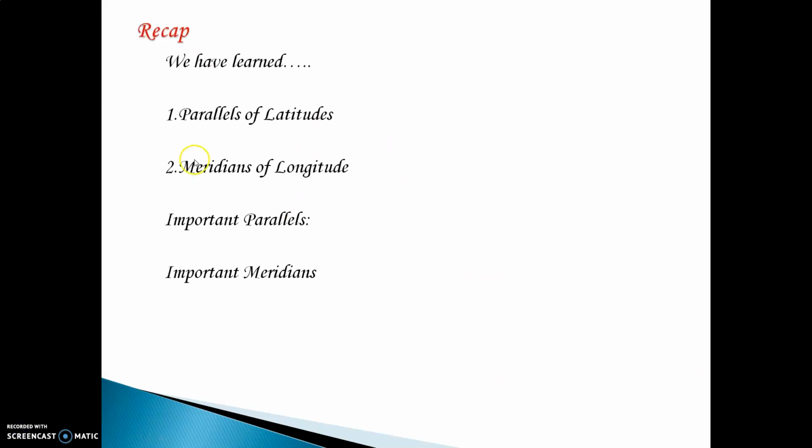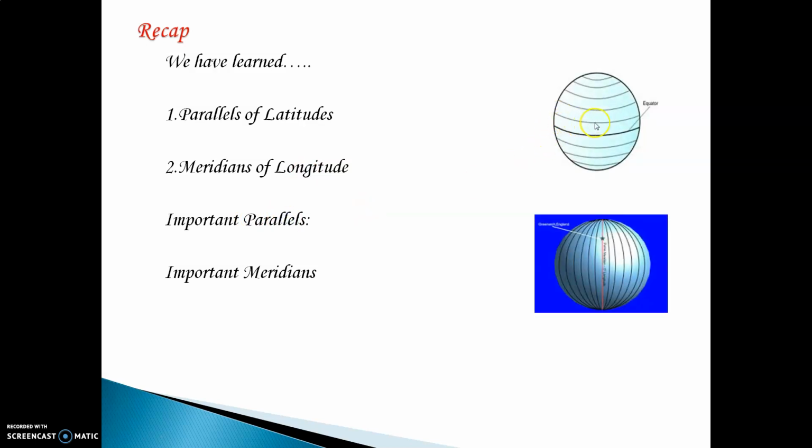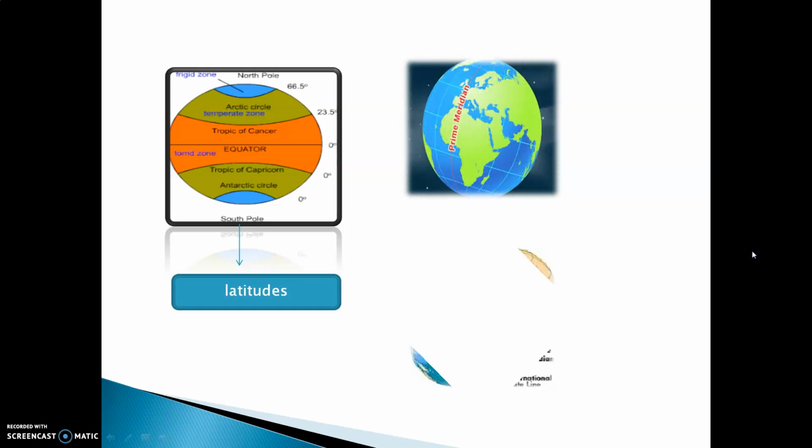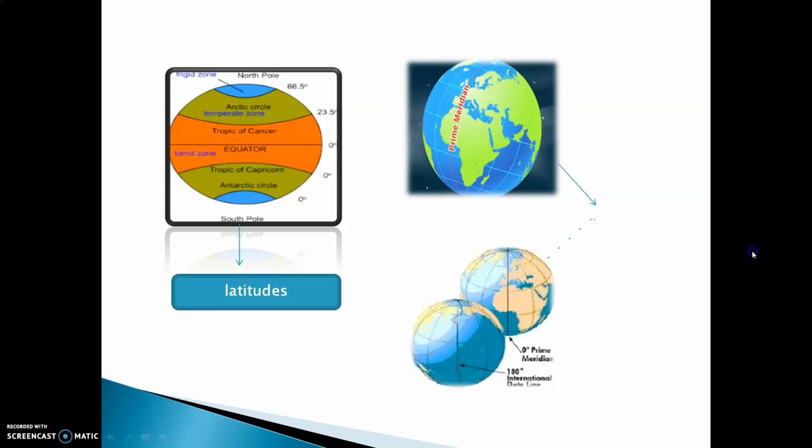Before we continue, let's quickly recall what we have learned. We have learned the parallels of latitudes, meridians of longitudes, important parallels and important meridians. This is how it looks like. These are the important parallels and important meridians on the earth. This is how it looks: latitudes and the longitudes on the earth. I hope it is clear to you.